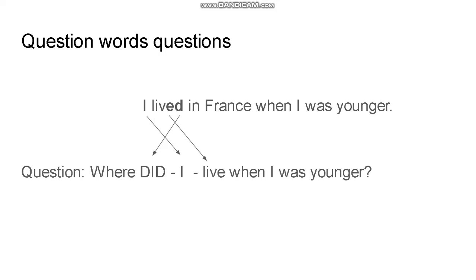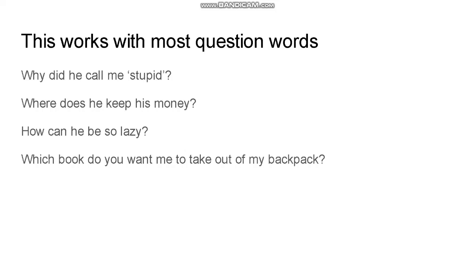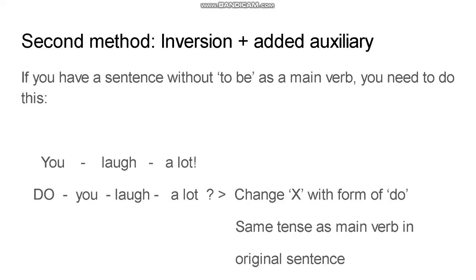Pretty much all question words questions are formed in this way. So why, where, how, which, they all have this form of to do in the second position, unless of course there's another auxiliary. How can you be so lazy? Doesn't need a form of to do because can is our auxiliary here. Which book do you want me to take out of my backpack? So this system works with pretty much all question words.